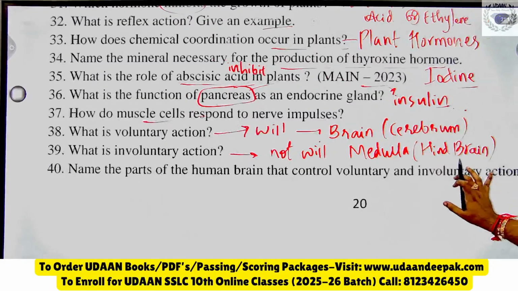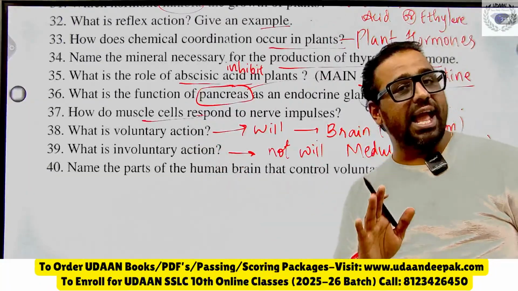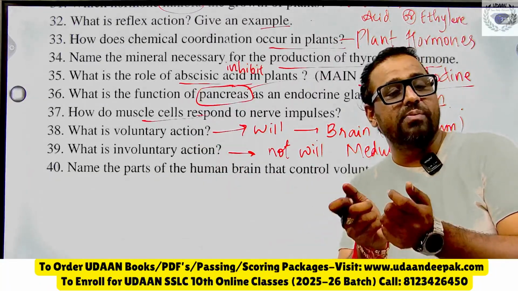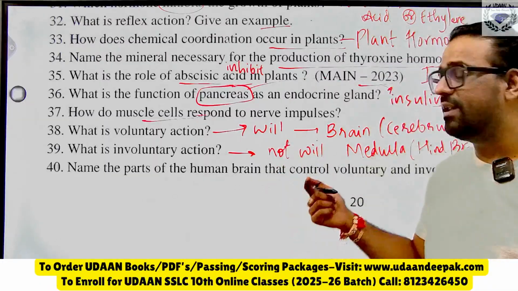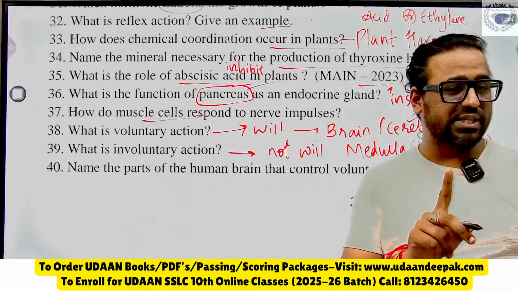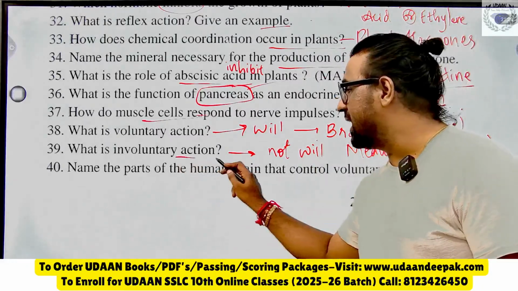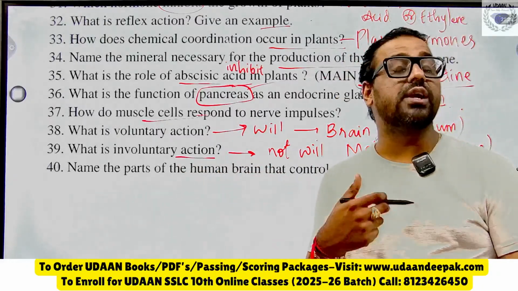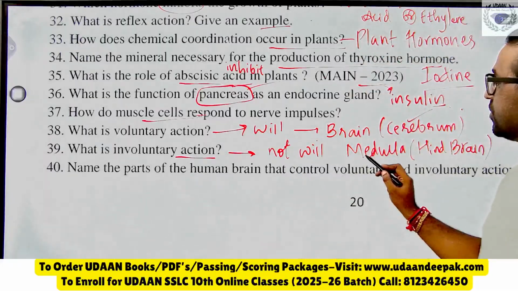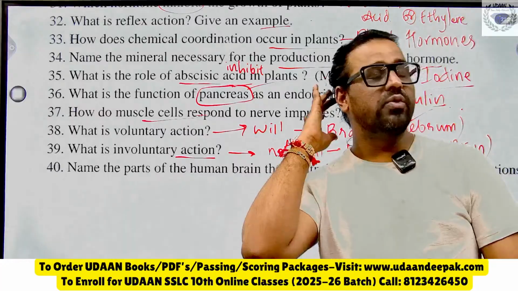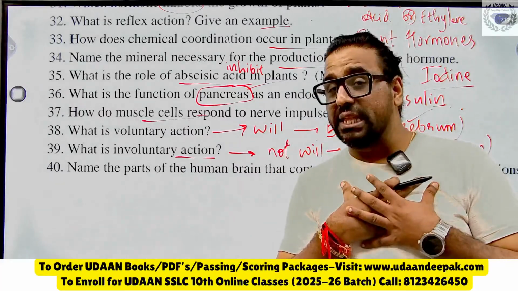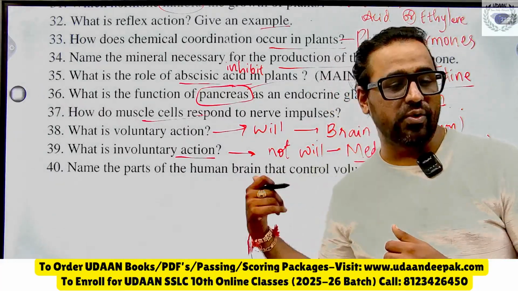See here, what are voluntary actions? The voluntary actions are those actions which are controlled by our will, and those are under the brain. Which brain? Forebrain, that is cerebrum. We should be very specific. Similarly, involuntary actions are those actions which are not controlled by our will, and those are controlled by the medulla of the hindbrain. So the medulla controls the breathing, heartbeat, all that will be controlled by this one.